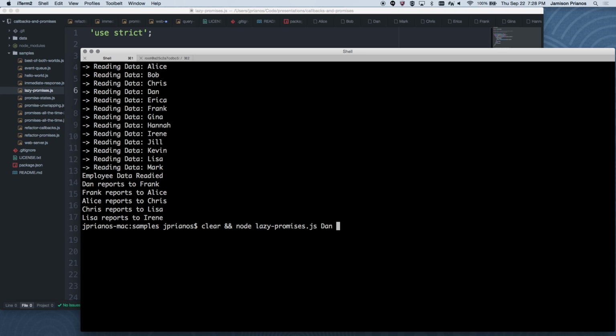If I add another user, I end up doing a few more reportings. I don't do any more lookups. I've already looked up everybody. So regardless of promises or lazy promises, you don't double your lookups. You don't open the files a second time. However, if I put this thing to use lazy promises now,